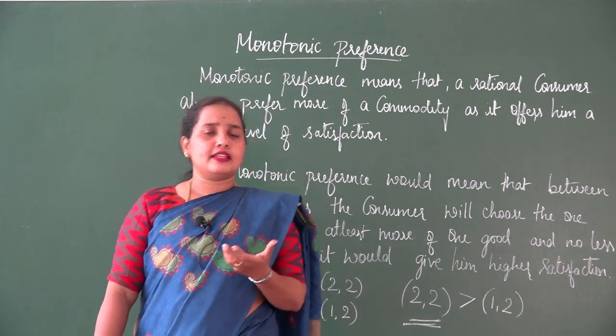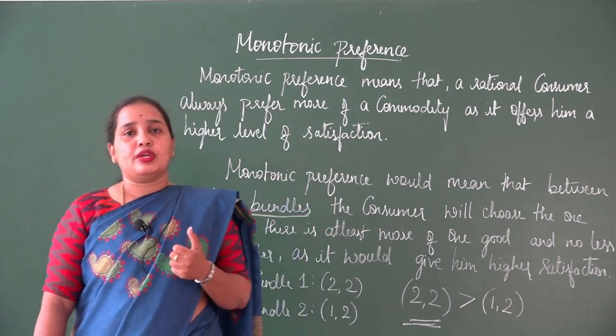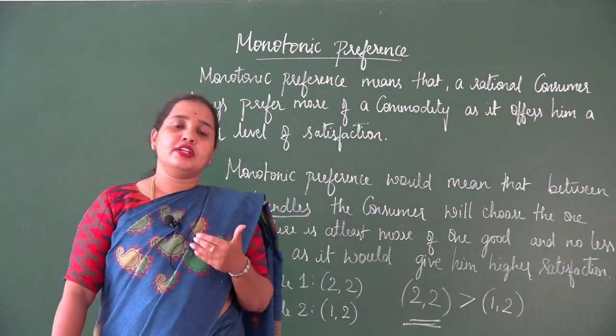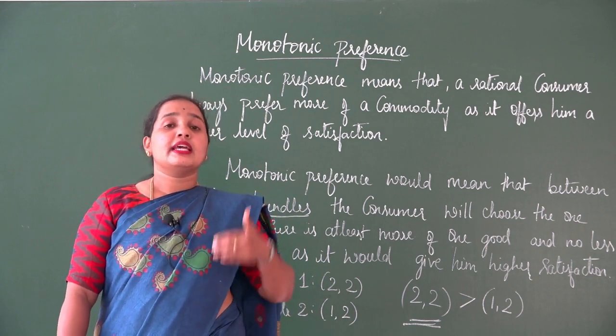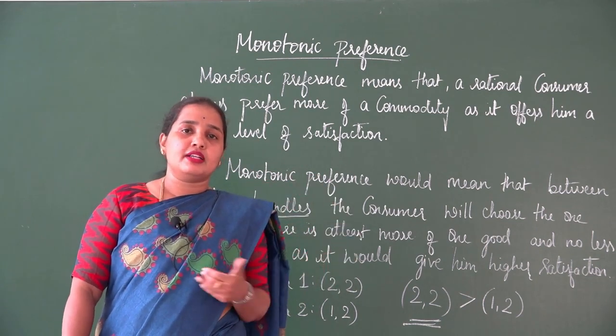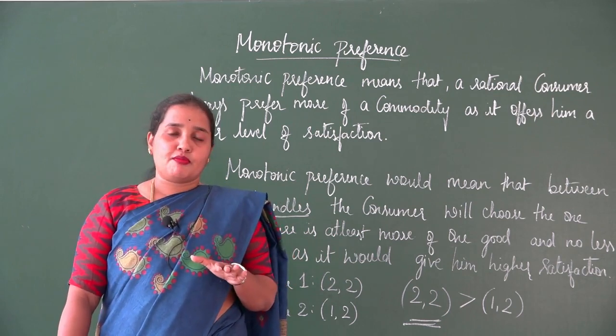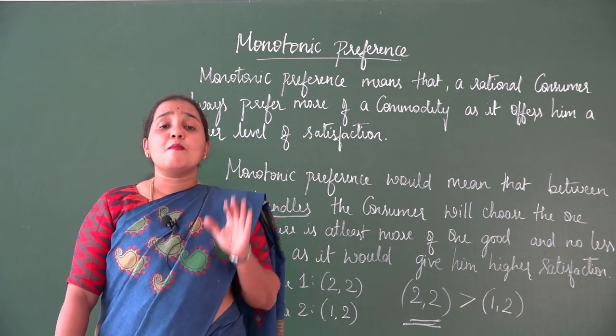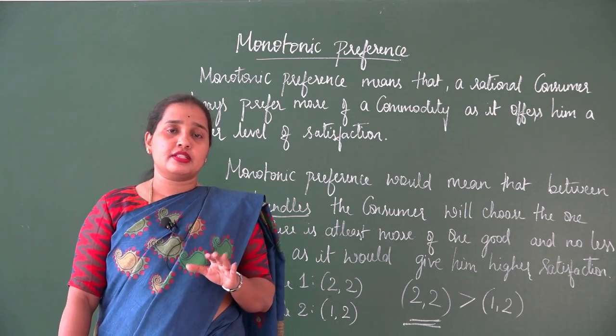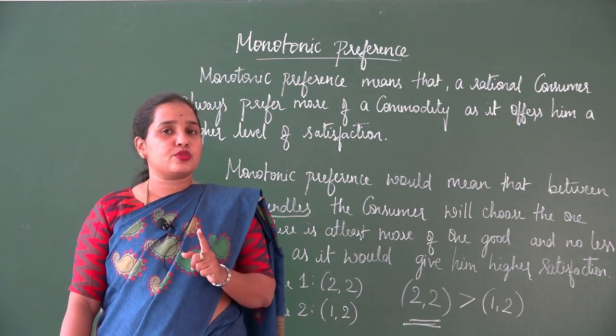For the limited income available to him, if he gets more of the combinations of two goods, he would prefer that bundle rather than the bundle which gives him fewer units of the commodity. This is what we call monotonic preference, which will be asked as a 2 marks question.